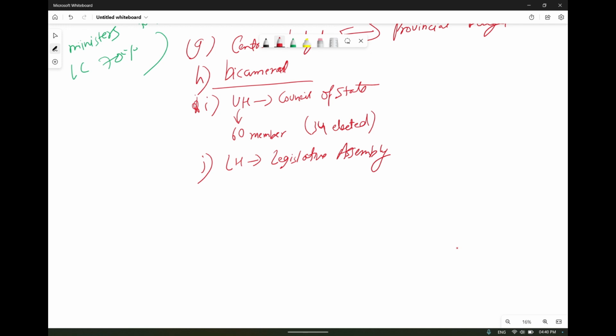This was composed of a total of 142 members, of whom 104 will be elected. Here also the majority was removed. Now the majority is with the elected members. If people vote for 34 members, it means that in the making of any law there can be a majority of Indian people too. Earlier it was not so; the majority was always kept with the British, but now the majority can move to the Indian side as well, as per the voting system.